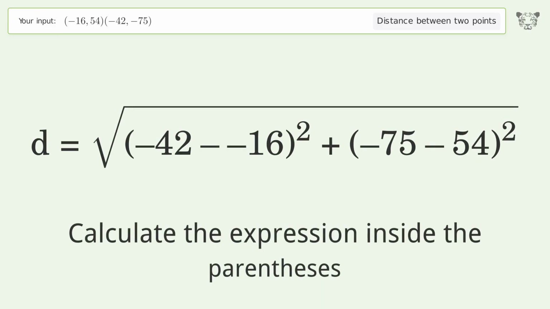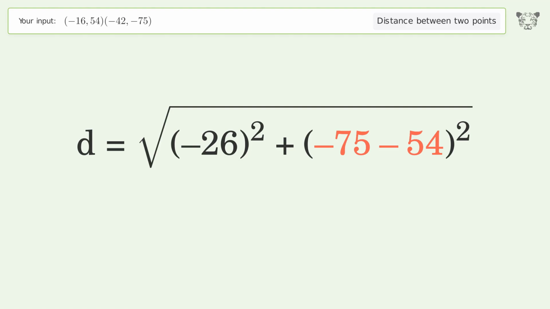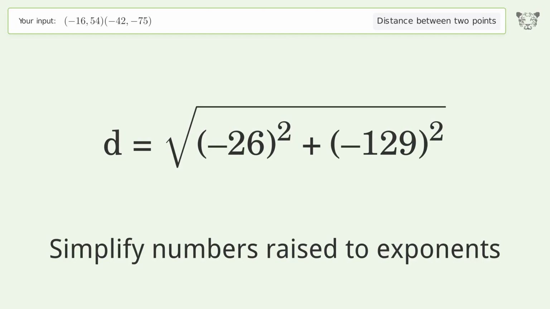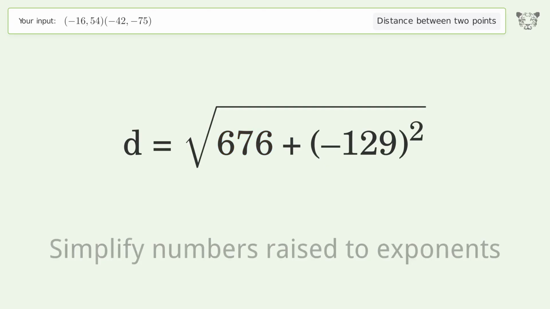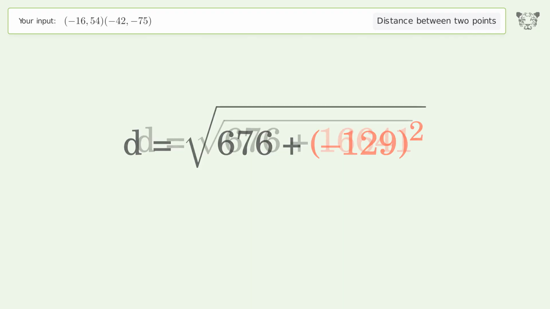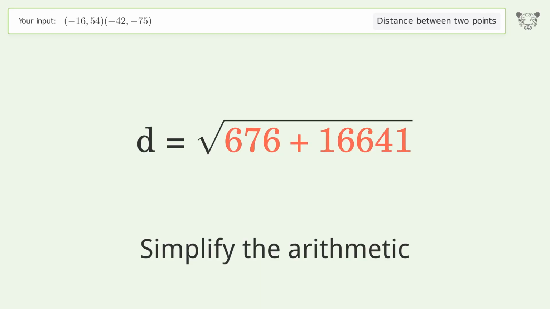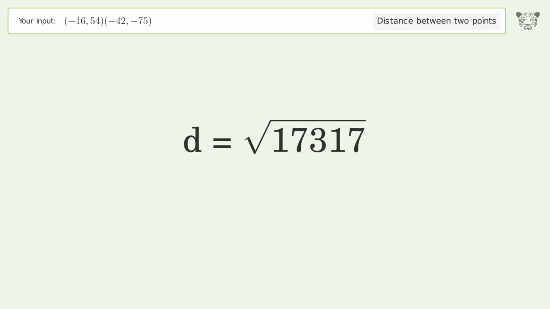Calculate the expression inside the parentheses. Simplify numbers raised to exponents. Simplify the arithmetic. And so the distance between the 2 points is the square root of 17,317, or 131.594.